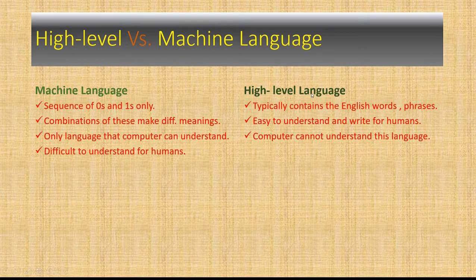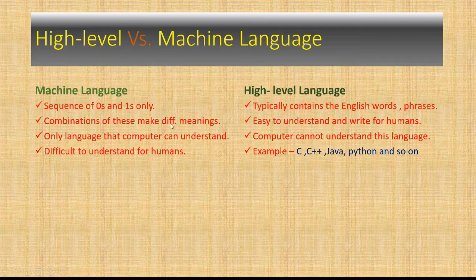So now coming to the high level language, the examples of high level language you can see here are C++, Java, Python. I hope that you have heard some of these, like at least some C++, Java, and Python. These are some high level languages which are very easy to understand and write for humans. That's why we write all the code or program or set of instructions in this language only.